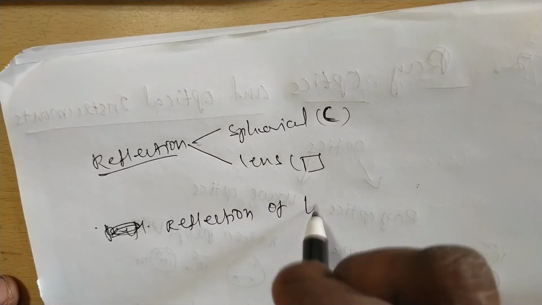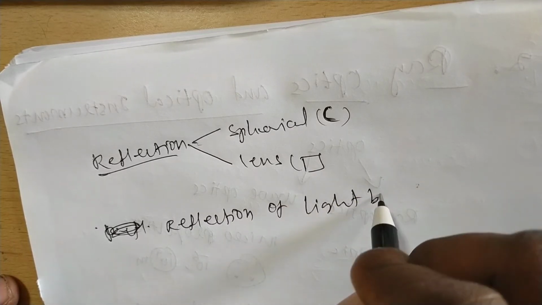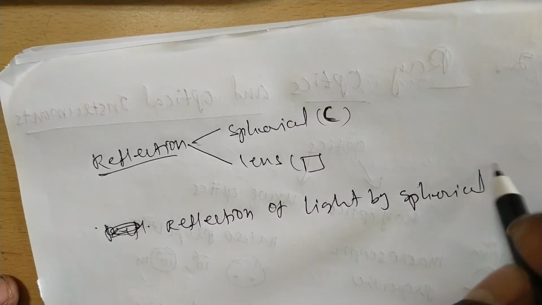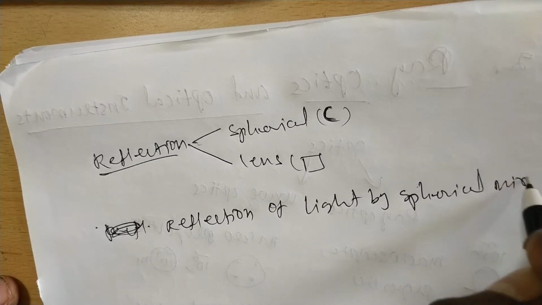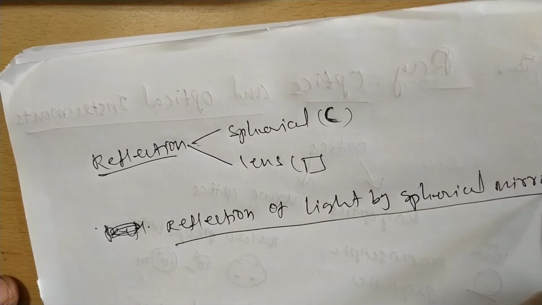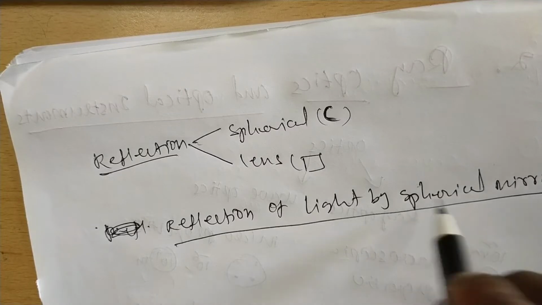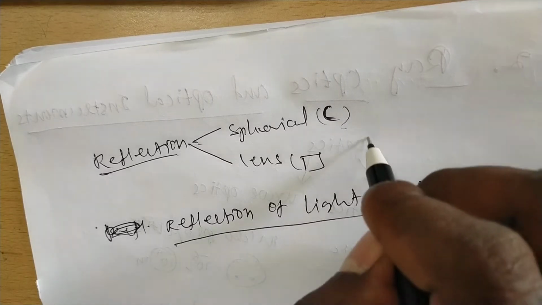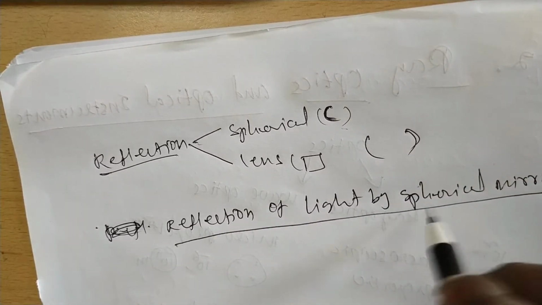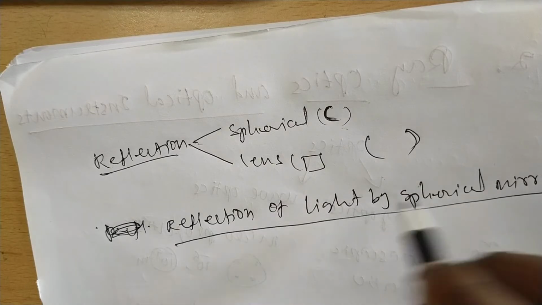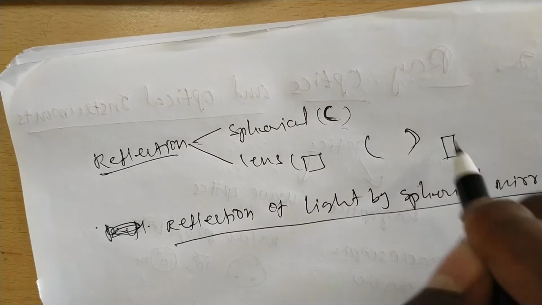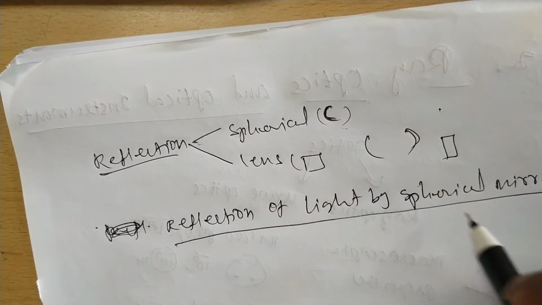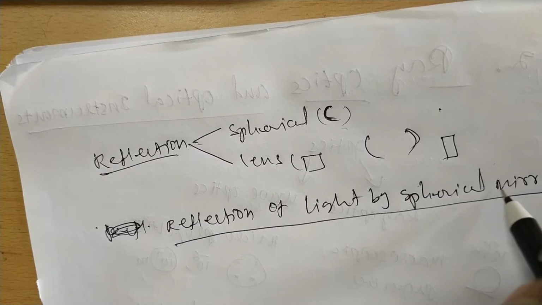Reflection of light by spherical mirror. Spherical is nothing but a curved shape, like concave or convex. It is a curved shape, not a plane like this. It has a bending or curved shape. This type of mirror is called a spherical mirror.